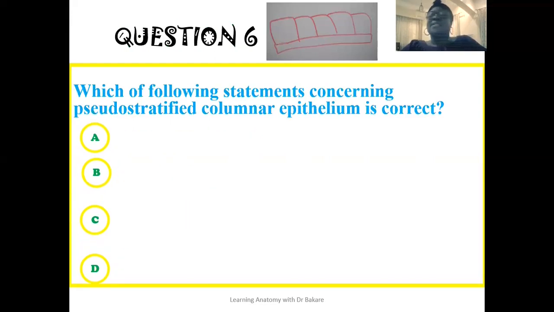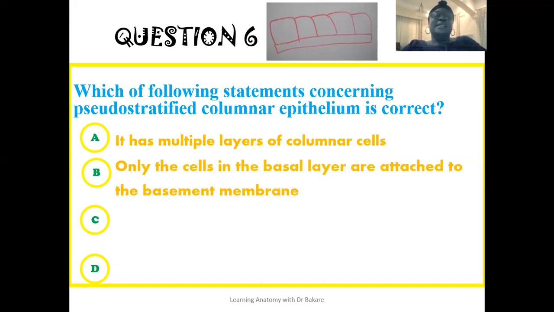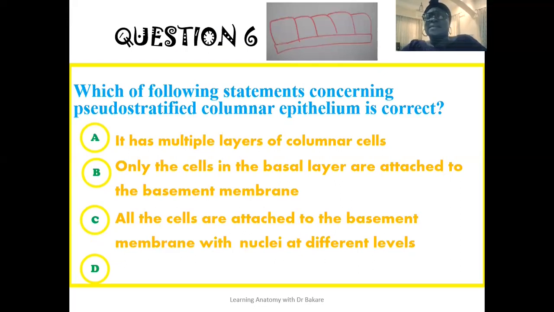The sixth question reads that which of the following statements concerning pseudo-stratified columnar epithelium is correct? Is it that it has multiple layers of columnar cells? Is it that only the cells in the basal layer are attached to the basement membrane? Or is it that all the cells are attached to the basement membrane with nuclei at different levels? Or is it that the cells are constantly changing?